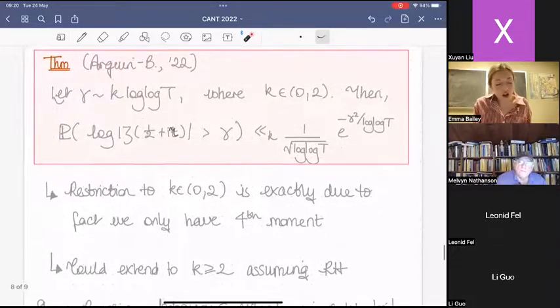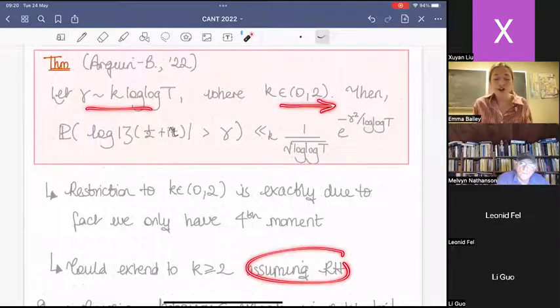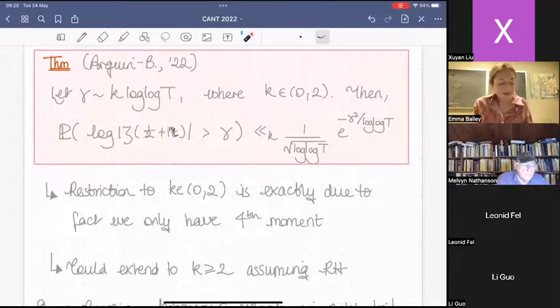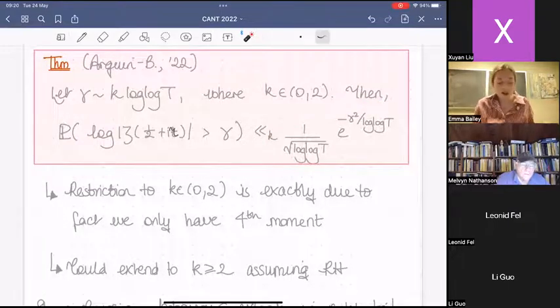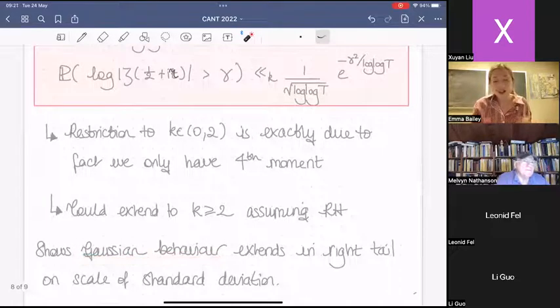You could extend this result, if you assumed RH, to essentially all positive real numbers k here, and you get this Gaussian decay here. So this is implying that the Gaussian behavior does extend at least into the right tail when you're looking at points quadratically larger than Selberg allowed you to look.